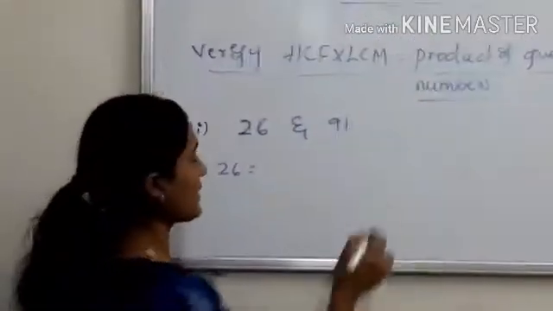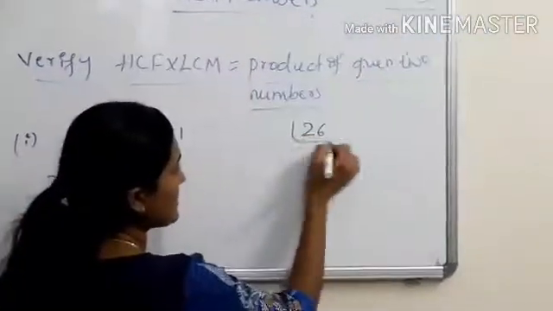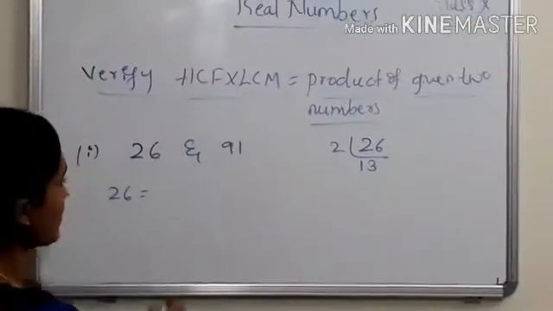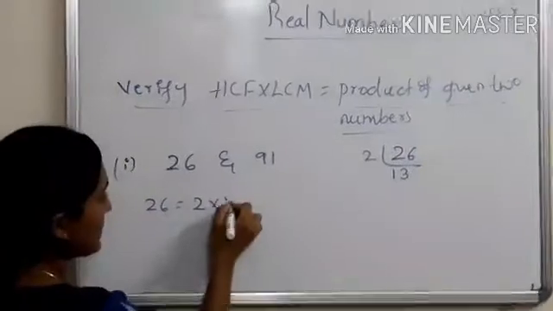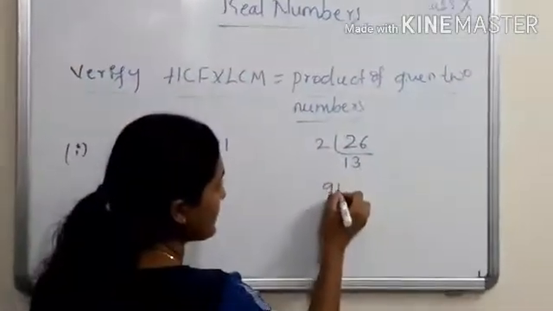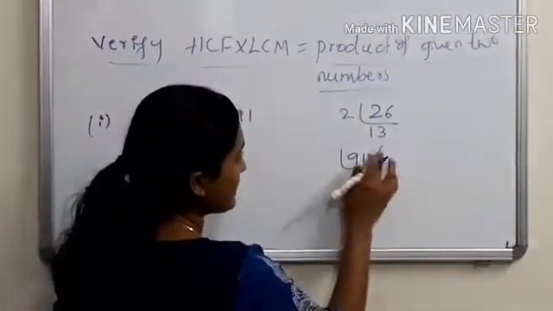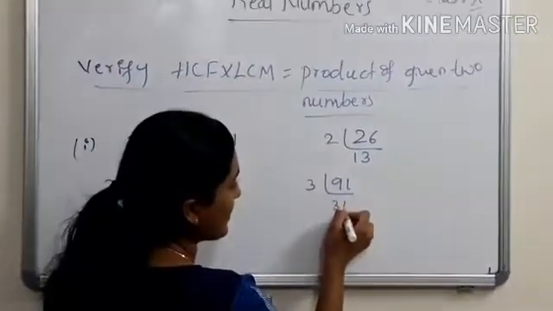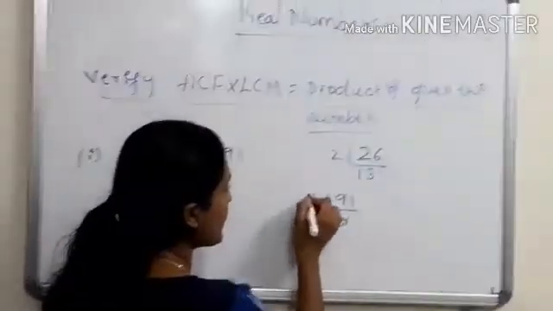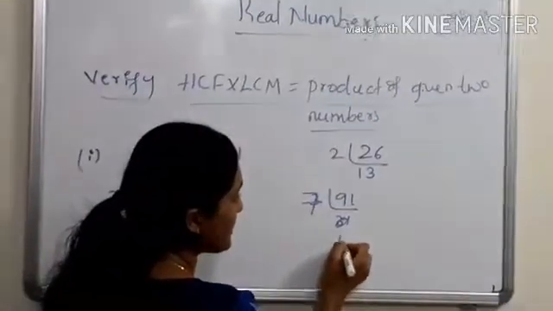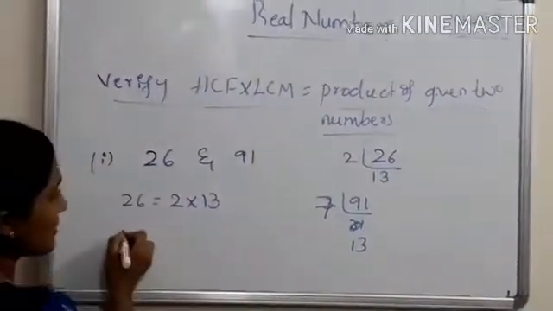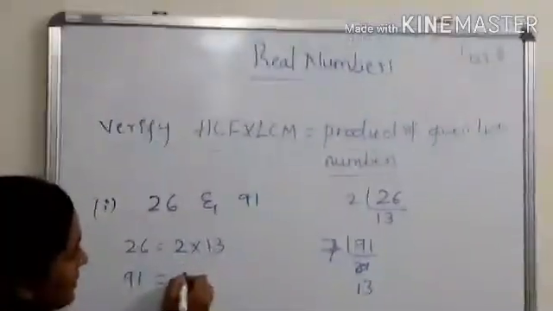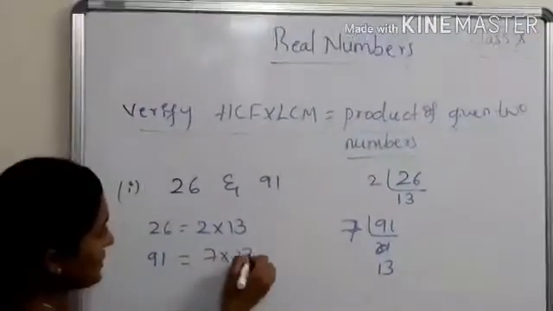Just go to the factorization method step by step. 2 13s are 26. Is it right? So write down 2 into 13. Again 91 is there. Let's take 3. 3 3s are 9, here 1 is there. No, it won't come. Just take 7. 7 13s are 91. Is it right? So 91 is equal to 7 into 13.